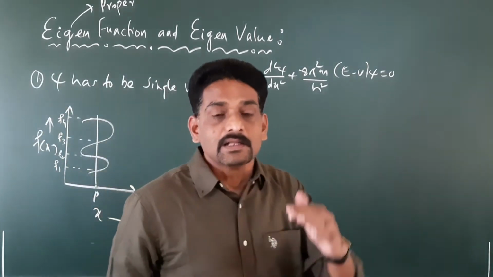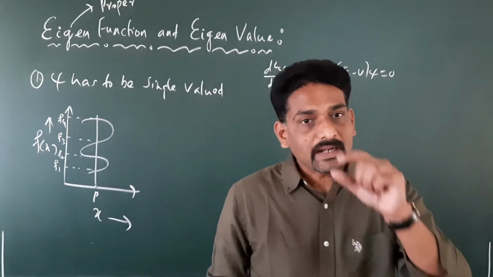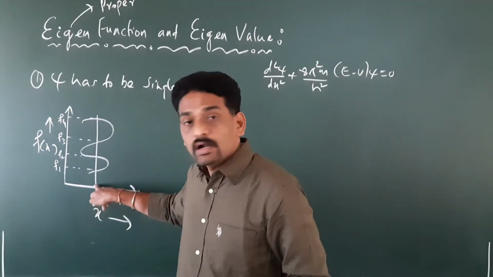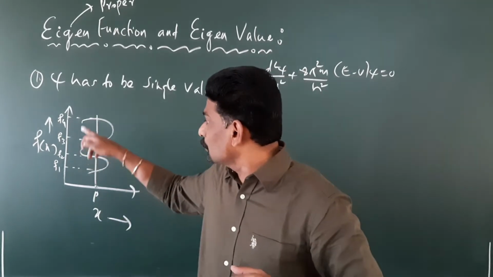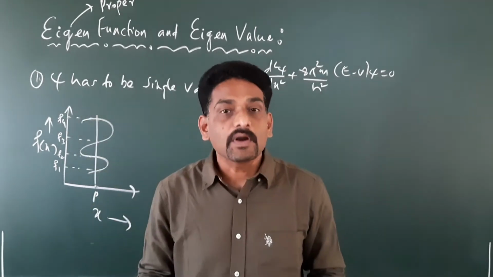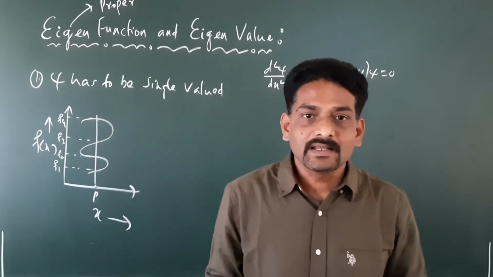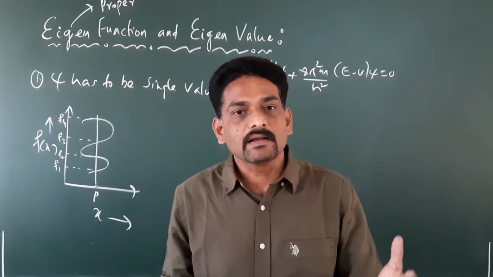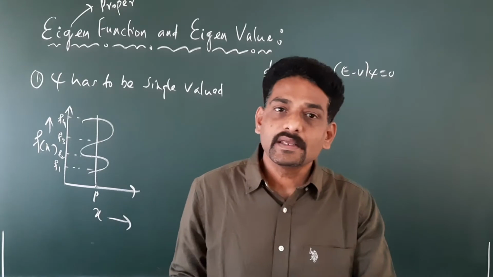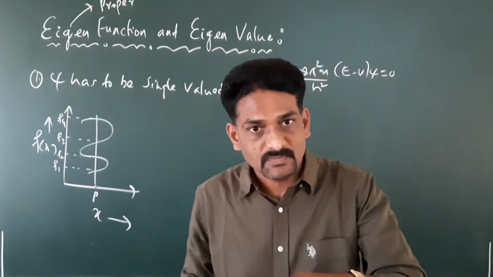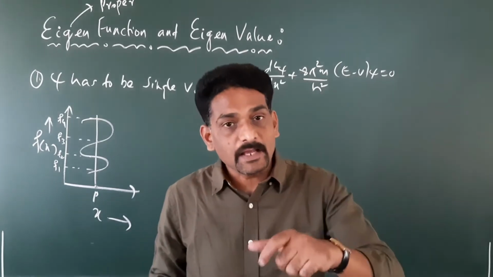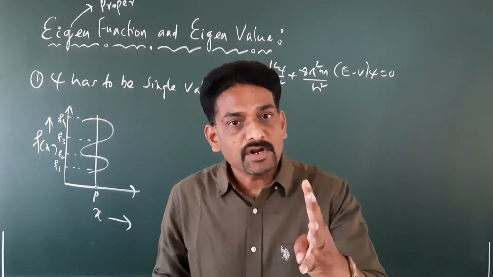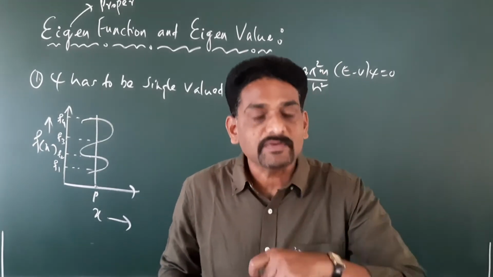By saying that the probability of finding the particle at one particular location called P is having four different values, f1, f2, f3, f4. What does it mean? It's like we are saying that the probability of finding a person, if you take an example, is having four different values at the same point of time.